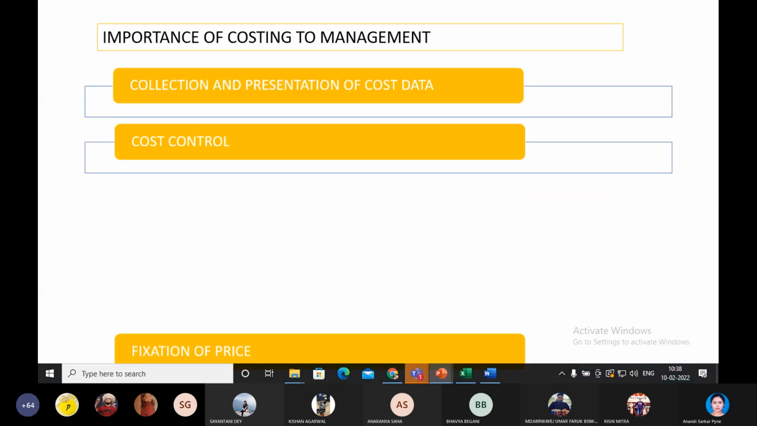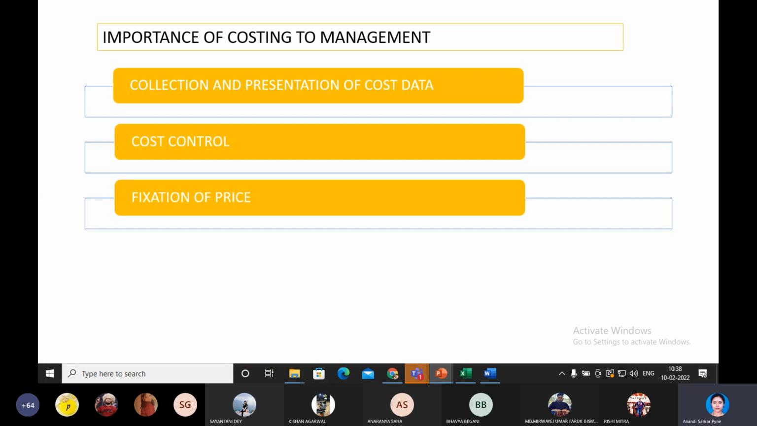So as I was telling about fixation of price, the company needs to fix the selling price of the product, and costing helps in such fixation of price. Suppose you're fixing the price, there are two methods. First, you expend, so you understand this is my cost I have expended. So with cost you add profit, so cost plus profit is equal to selling price, right?